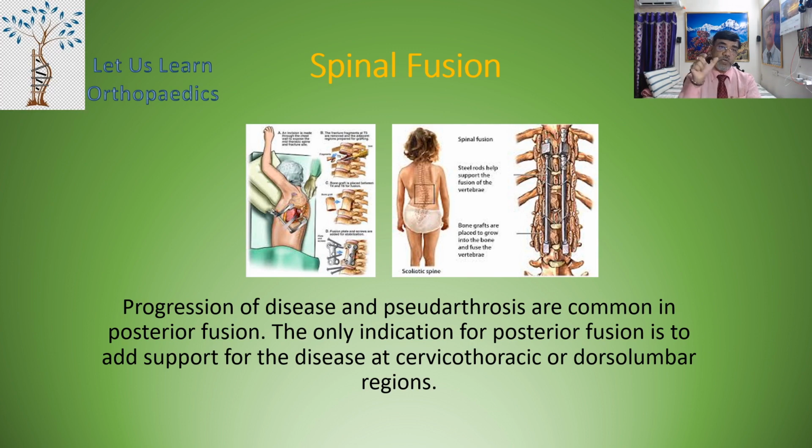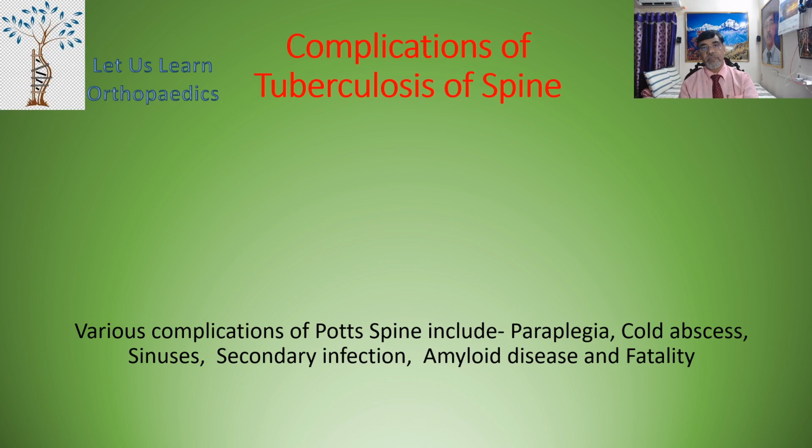The only indication for the posterior fusion is to add support for the disease at the cervicothoracic or dorsolumbar region. Various complications of Pott's spine include paraplegia, cold abscess, sinuses, secondary infection, amyloid disease, and finally fatality.